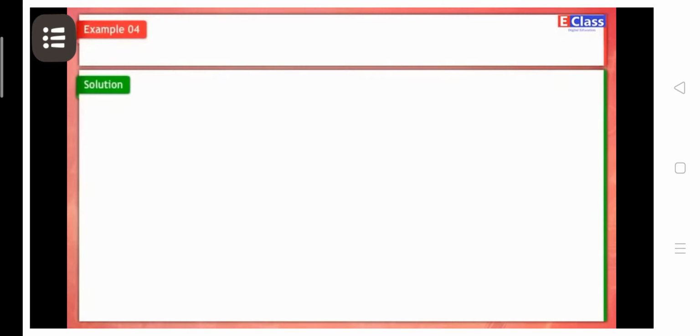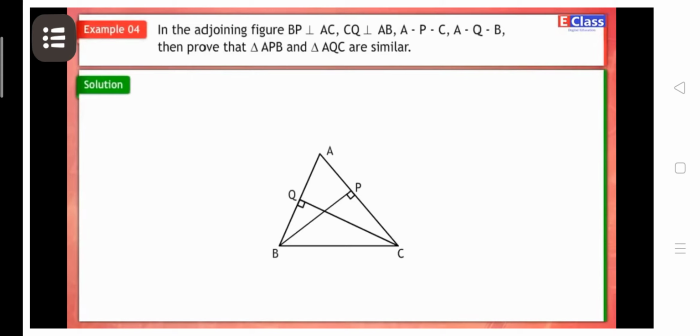Example 4. In the adjoining figure, BP is perpendicular to AC, CQ is perpendicular to AB. Points A, P, C and A, Q, B are collinear. Then, prove that triangle APB and triangle AQC are similar.